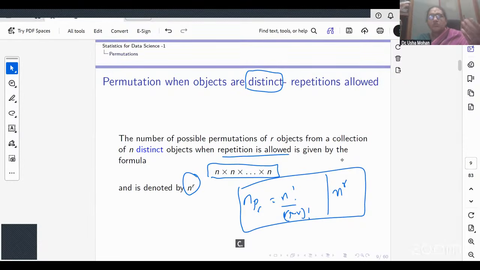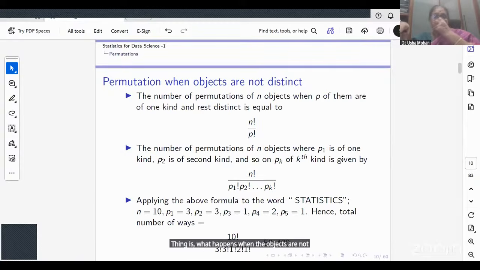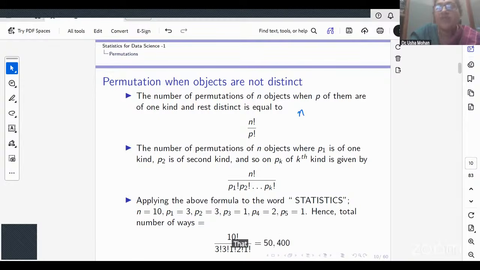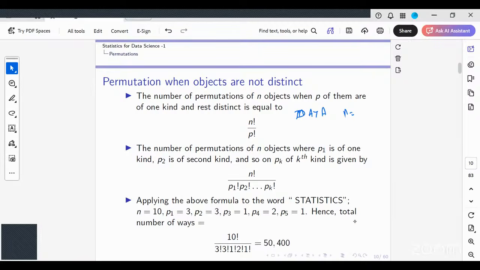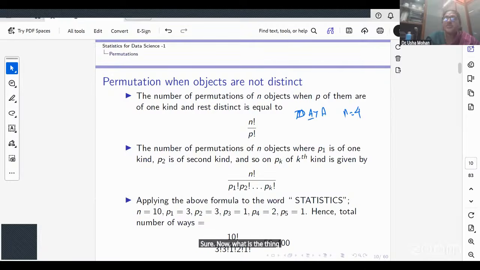This is the first thing that we see. Now, the next thing is what happens when the objects are not distinct. Suppose I have, for example, the word DATA. What is my n here? 4. Now, what I notice here is that 2 of them are of one kind.